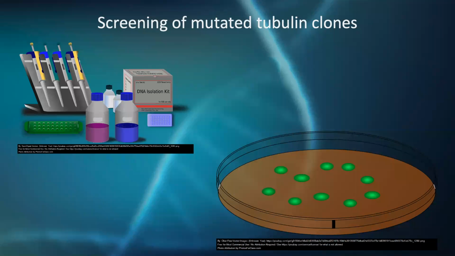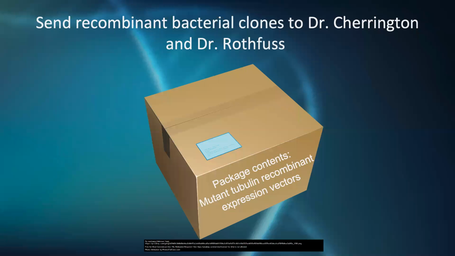After PCR amplification, phosphorylation, ligation reactions, and cloning of mutagenized plasmids in E. coli DH5 alpha cells, all recombinant bacterial clones obtained will be screened to identify positive mutagenized tubulin clones, those carrying the recombinant plasmid with mutant tubulin sequences. Clones containing the recombinant pUC19 plasmids with mutagenized tubulin genes will be extracted following the same procedure as previously discussed, and the TUB3 gene cloned back into its original dual expression vector.